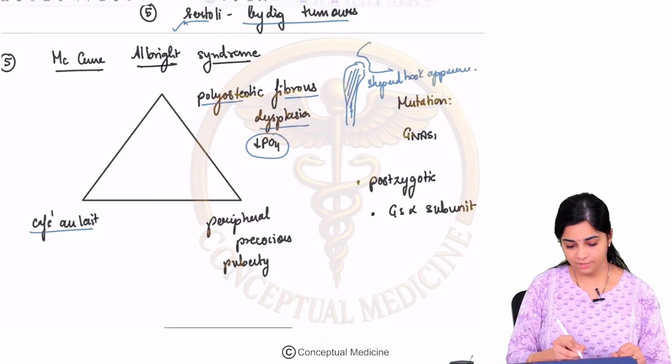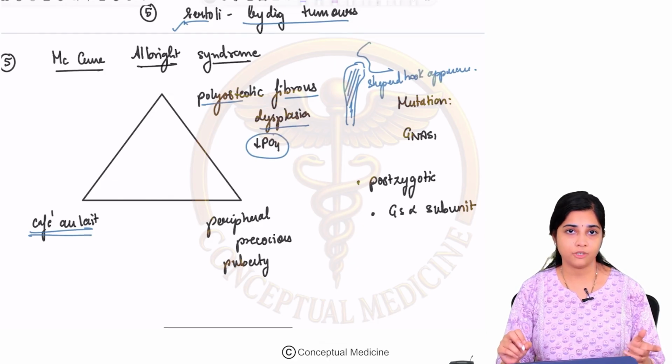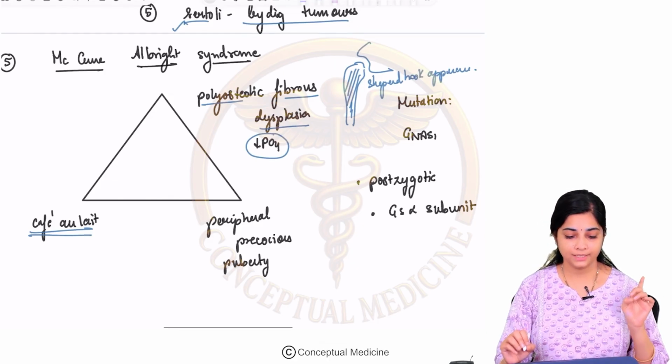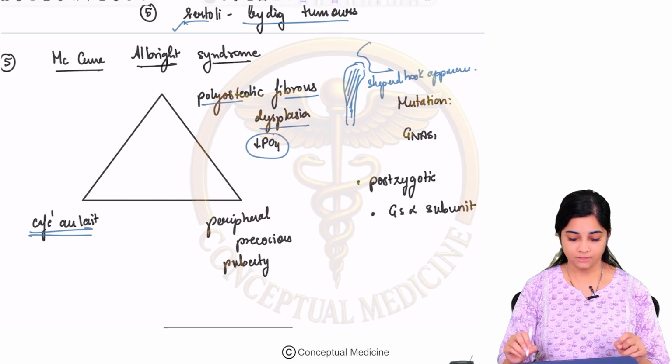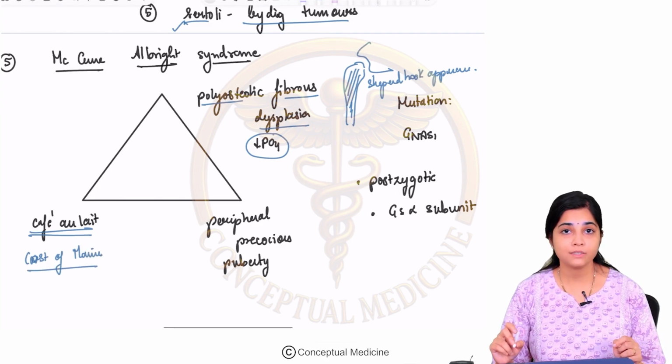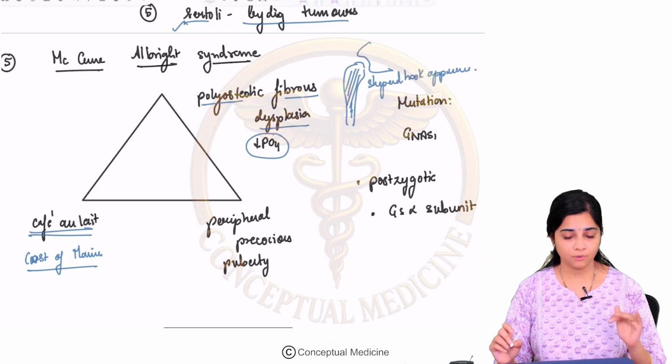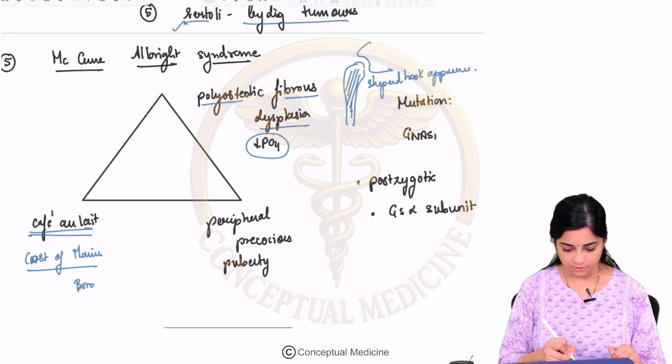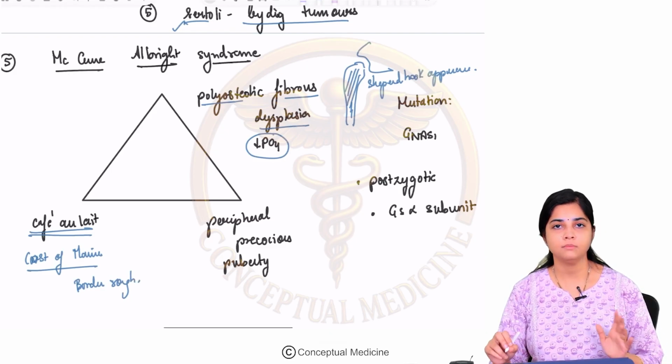Again, you have cafe au lait spots here. The last cafe au lait spots we saw were in NF1. The cafe au lait spots seen in McCune Albright have a coast of Maine appearance. So, why is it called the coast of Maine? The borders are very rough. The borders are not smooth, they are rough, and hence it's called the coast of Maine.